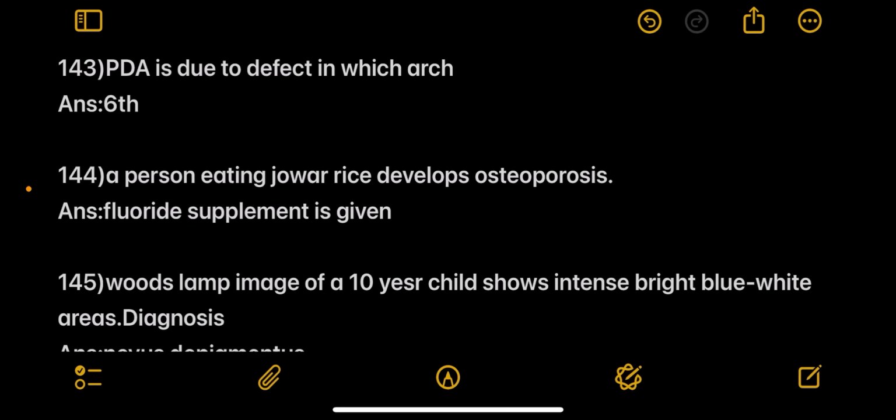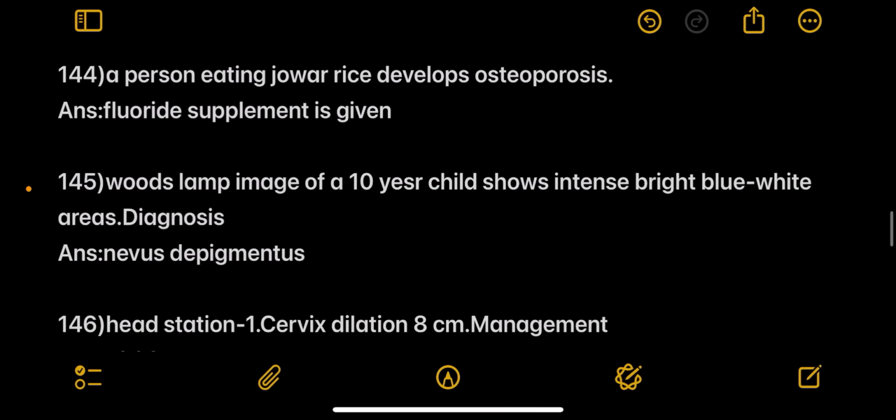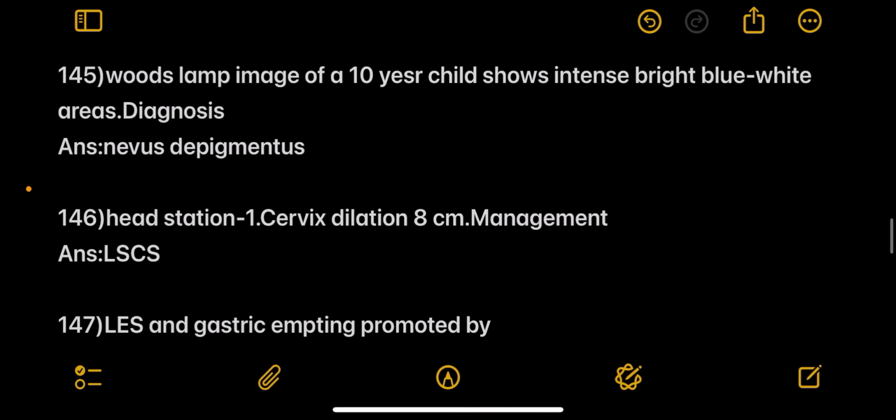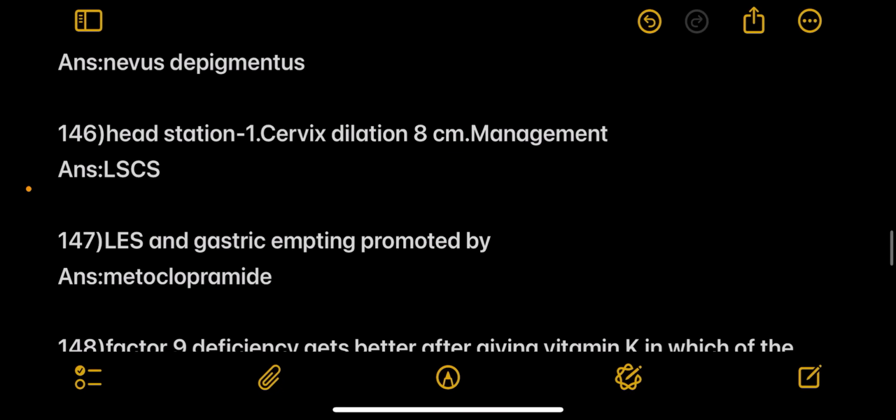Next, PDA is because of defect in which arch? Answer: 6th. Next, a person eating jowar rice develops osteoporosis. Answer: fluoride supplementation should be given. Next, Wood's lamp image of a 10-year-old child shows intense bright blue-white areas. Diagnosis is nevus depigmentosus.